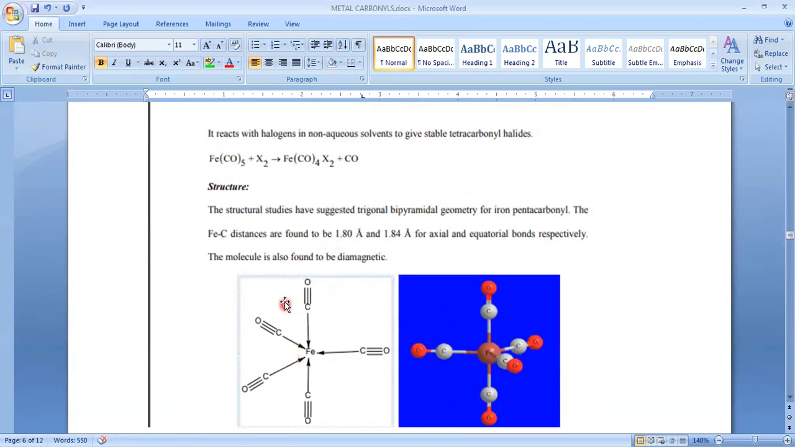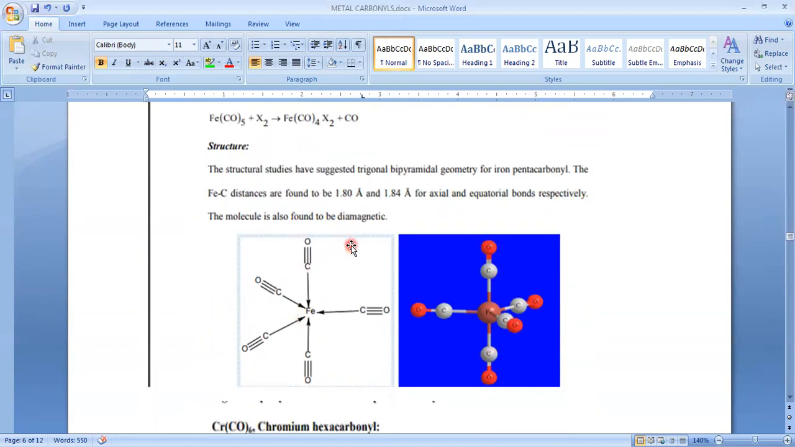So this is the structure of sp3d hybridization, and this is trigonal bipyramidal. So this is trigonal, and this is trigonal planar, and these are bipyramidal. So this is the structure of what? Hmm? Iron pentacarbonyl, and its magnetic nature is dia, means it doesn't have any unpaired electrons.